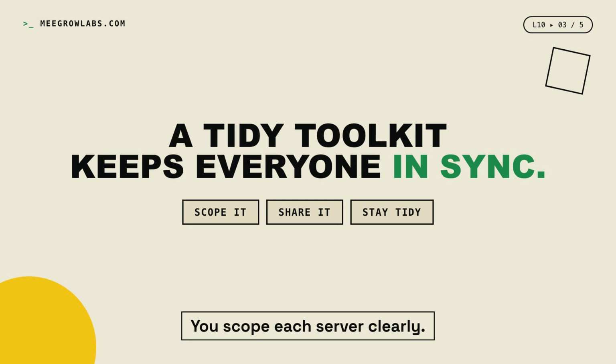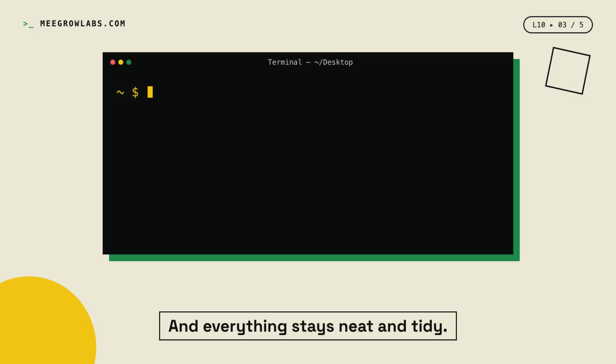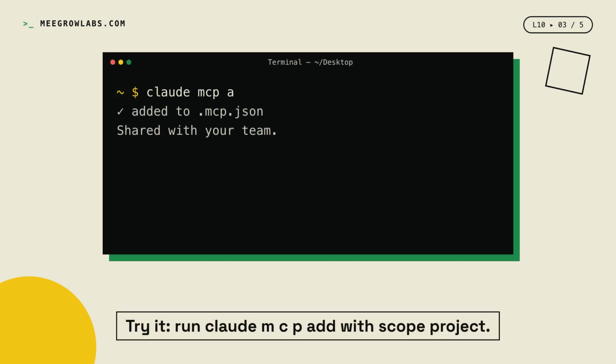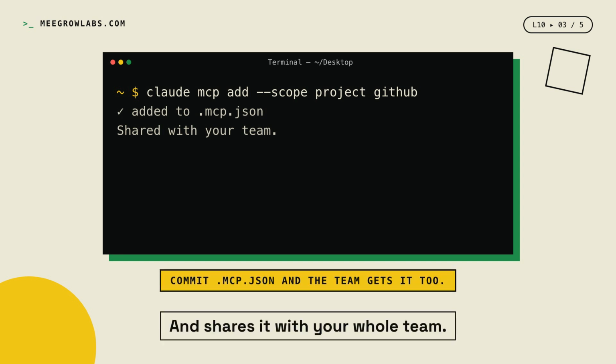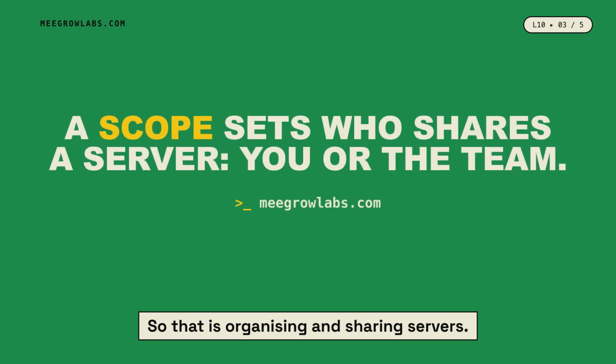You scope each server clearly. You share the team ones in the repo. And everything stays neat and tidy. Try it. Run Claude MCP add with scope project. It writes the server into .mcp JSON and shares it with your whole team. So that is organizing and sharing servers.